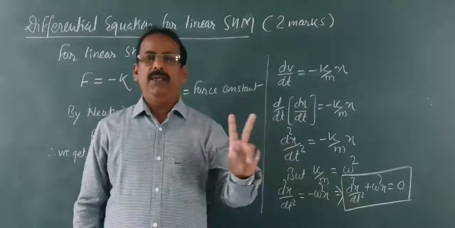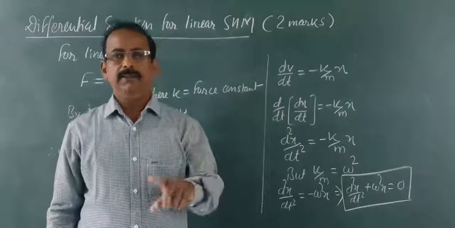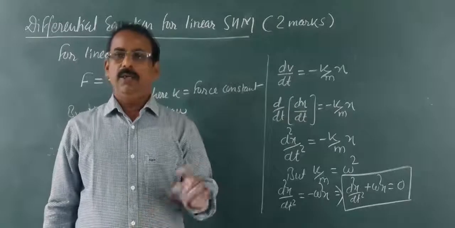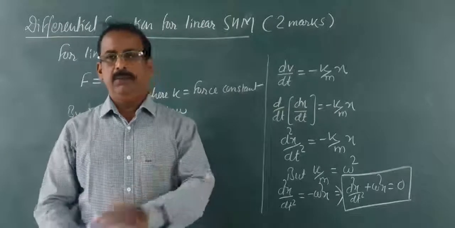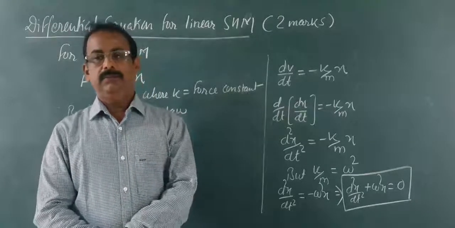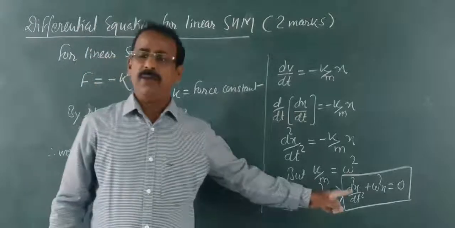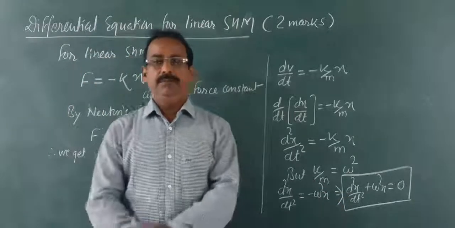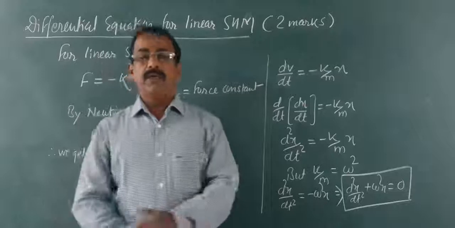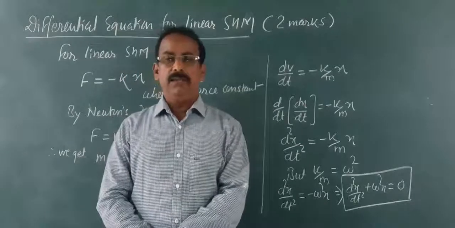Here there are two variables. One is x, second is t. One is displacement and the second is time. This is the differential equation of linear SHM: d2x upon dt square plus omega square x equal to 0.